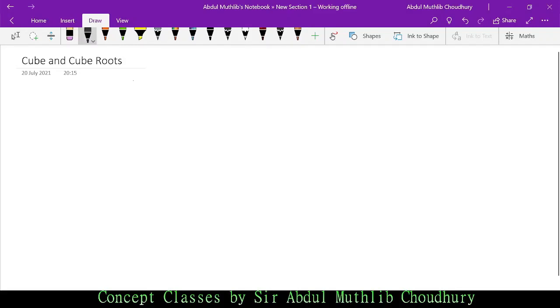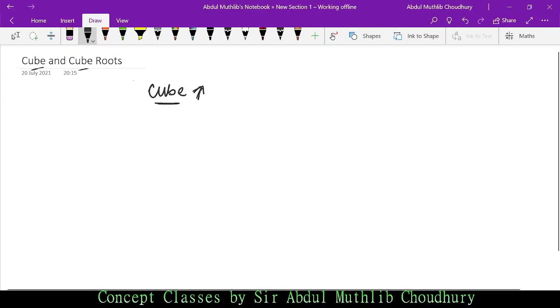Welcome to Concept Classes. Today we shall do cube and cube roots. As we have already done in square and square roots, in case you have missed the video, kindly watch square and square roots, which will give you an edge to do cube and cube roots with much ease. So what is a cube? Before we proceed with the chapter, let us first understand what a cube is.